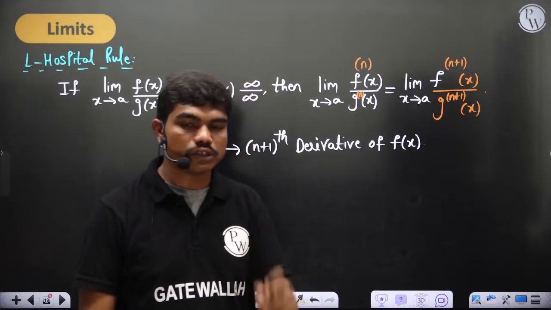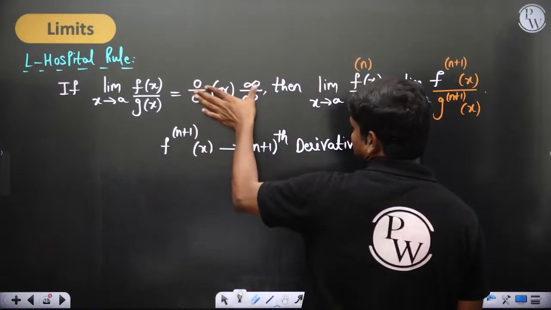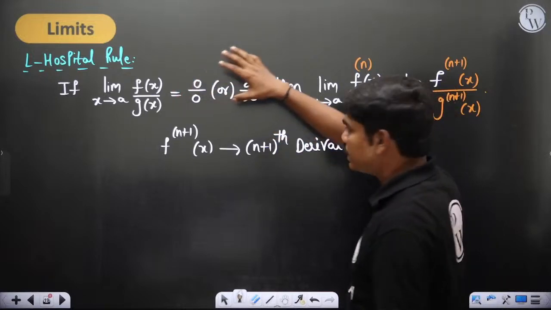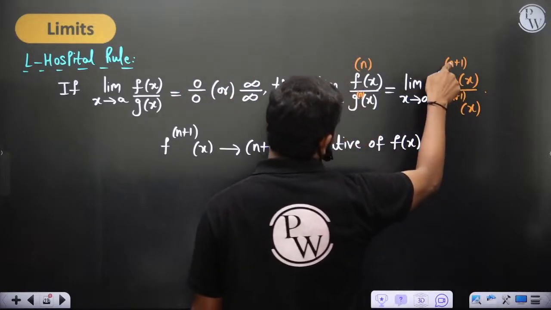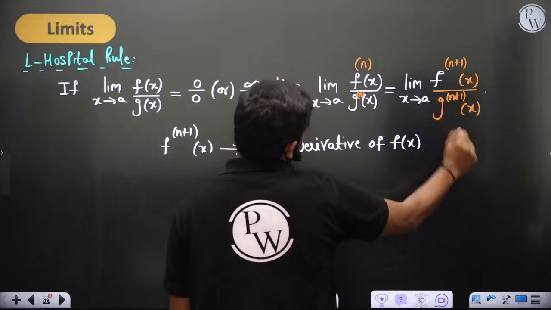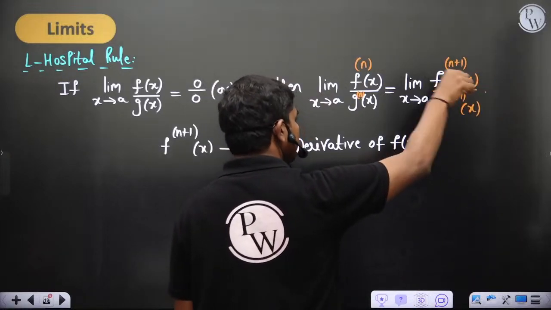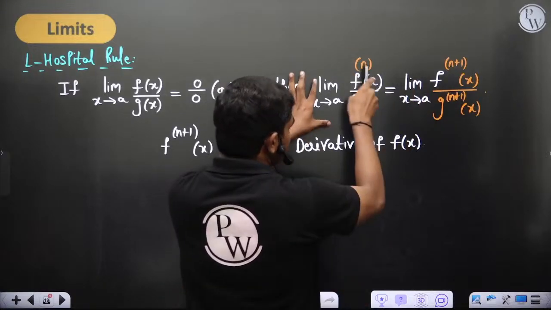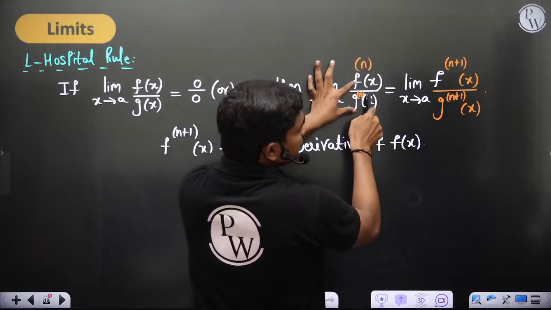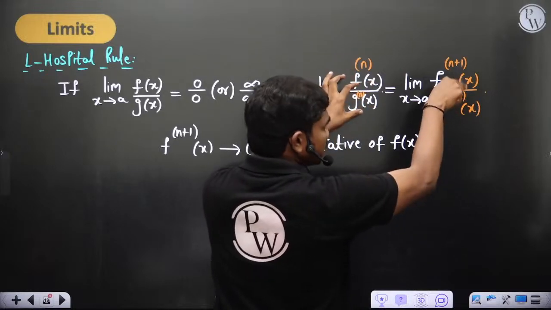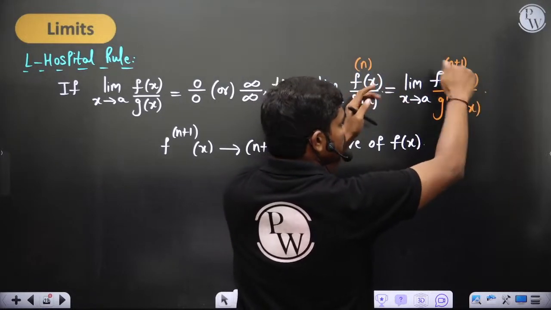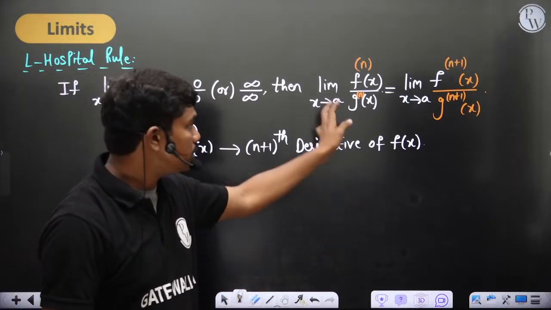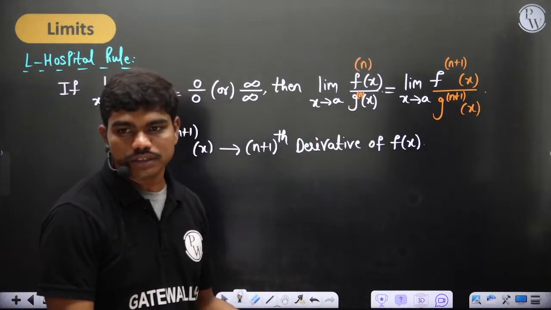So when you put n equal to 0, if this is coming out to be 0 by 0 or infinity by infinity, then this expression can be written, when you put n equal to 1 here, as first derivative of f of x over first derivative of g of x. If this is not 0 by 0 or infinity by infinity, then the answer is done. If this is also giving 0 by 0, again you come back, put n equal to 1. So if this first derivative ratio is giving 0 by 0 or infinity by infinity, you can go to second derivative ratios. If this is not giving 0 by 0 or infinity by infinity, you'll stop and declare the value, like a while loop. Is this clear?